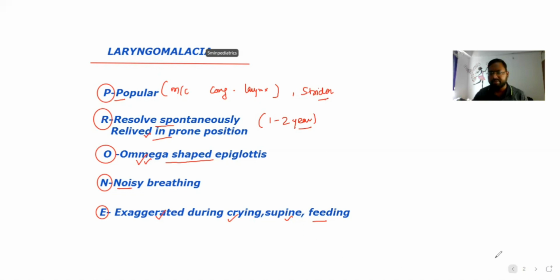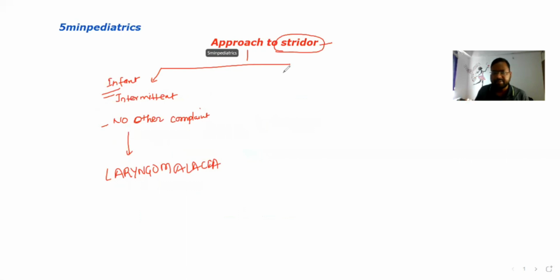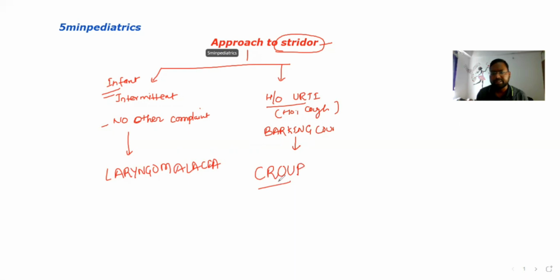So again we have a child with a stridor, but now he has a history of upper respiratory tract infection. He has a history of fever, cough, coryza, and the child has barking cough. This is typical history of croup, acute laryngotracheobronchitis.